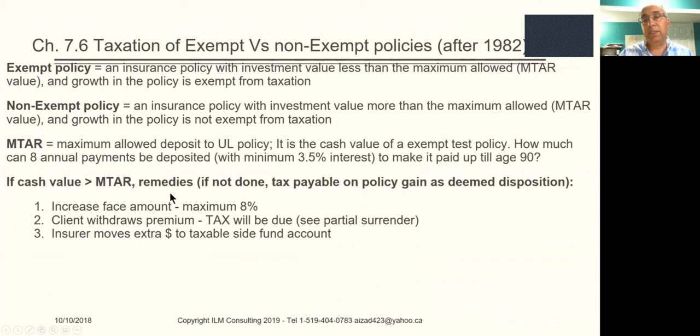It's not allowed. There are several remedies. Something has to be done. Either number one, increase the face amount, and the maximum they can increase is 8% annually. Or the client withdraws the extra premium, and tax will be due. It's considered a partial surrender. Or the insurer moves the extra money to a taxable side fund account. Usually it's this third case that they do. But if they don't do any of these things, then tax is going to be payable on the full policy gain. Whatever profit is there, all of it is going to be taxed. So something has to be done in this case.